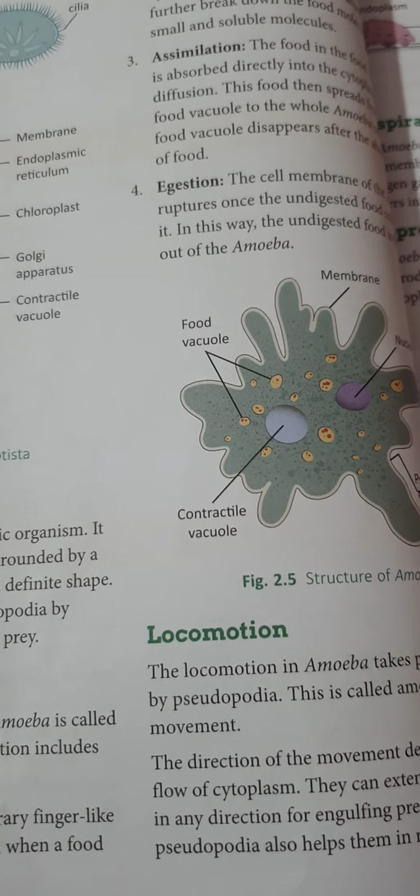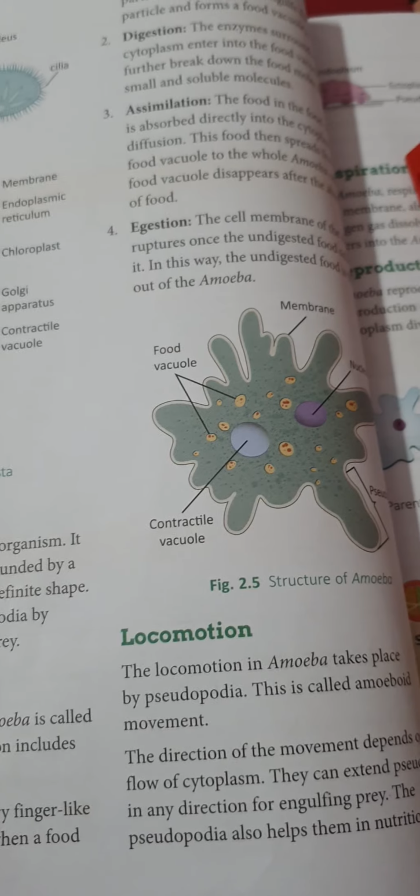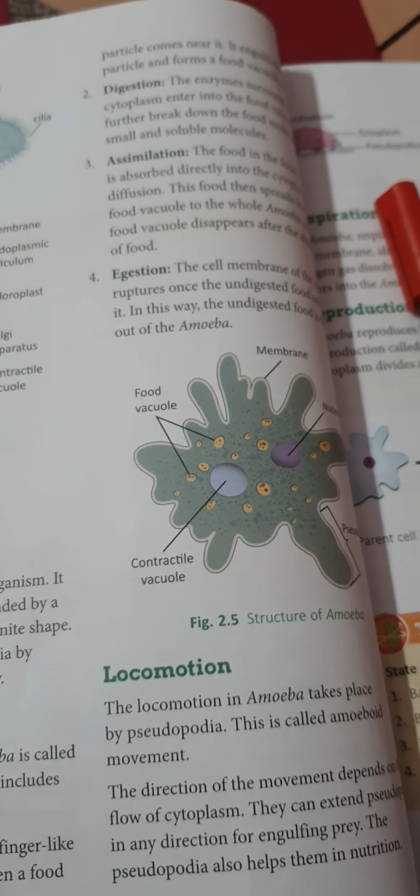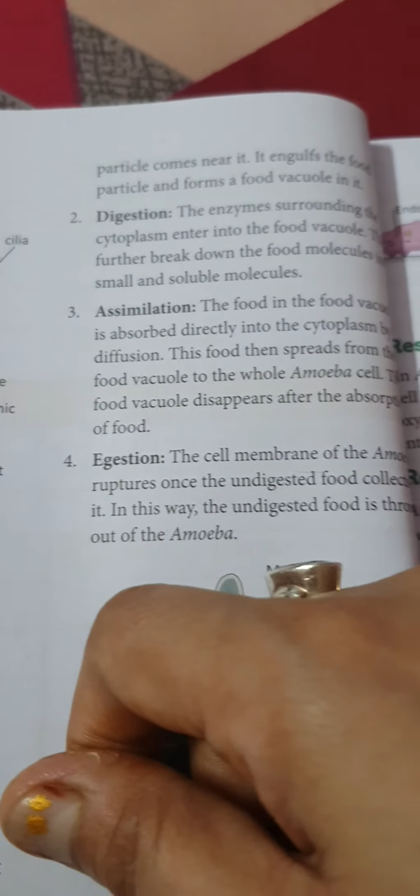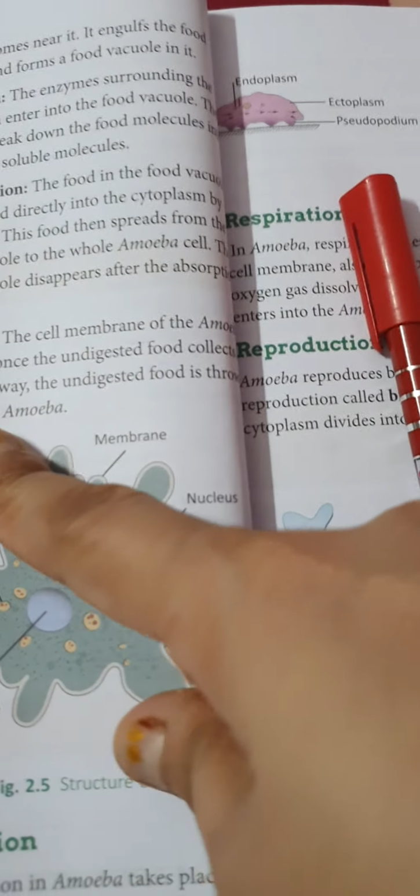Ingestion: when they have to eat food, amoeba has temporary finger-like projections called pseudopodia. When the food particles are nearby, they engulf the food particles and form a food vacuole in it. What do they form? A food vacuole.